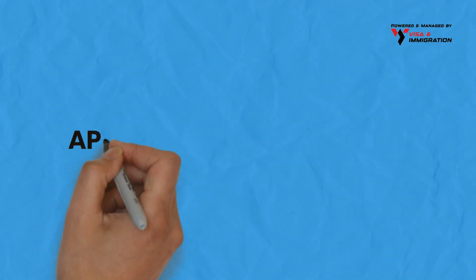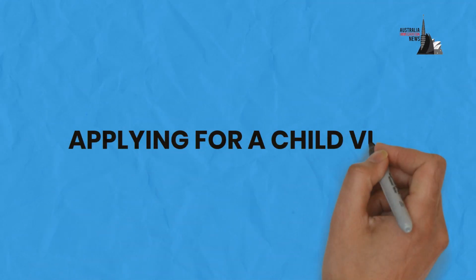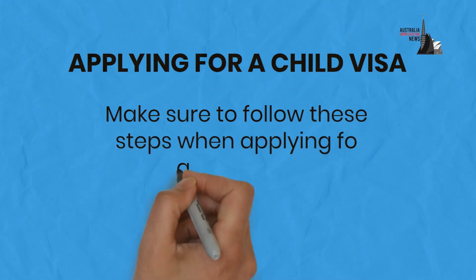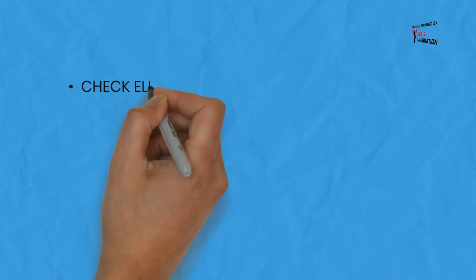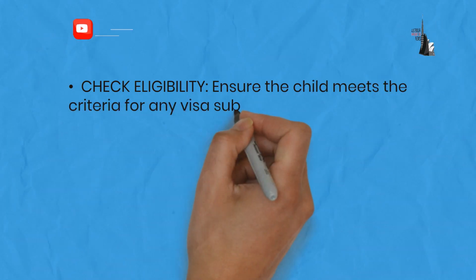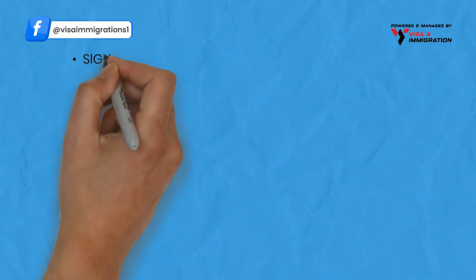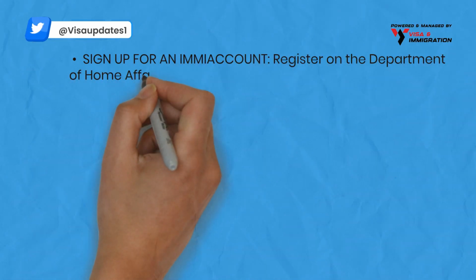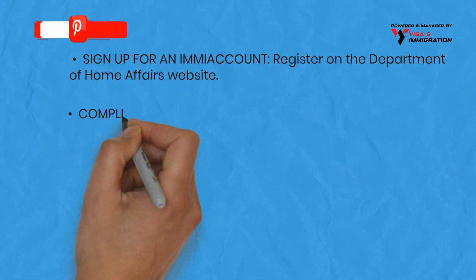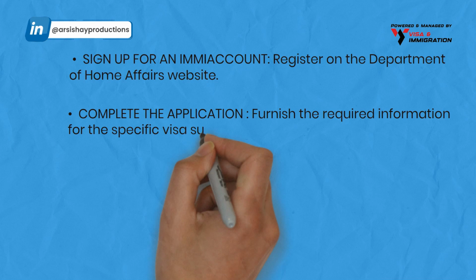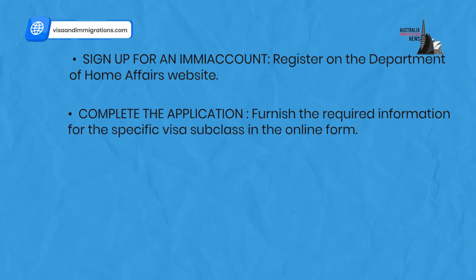And that brings us to our next point, applying for a child visa. Make sure to follow these steps when applying for a child visa. Check eligibility. Ensure the child meets the criteria for any visa subclasses. Sign up for an immi account. Register on the Department of Home Affairs website. Complete the application. Furnish the required information for the specific visa subclass in the online form.